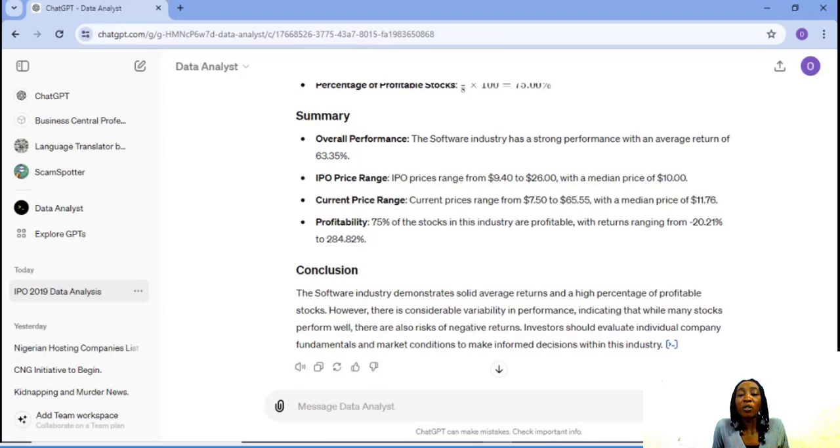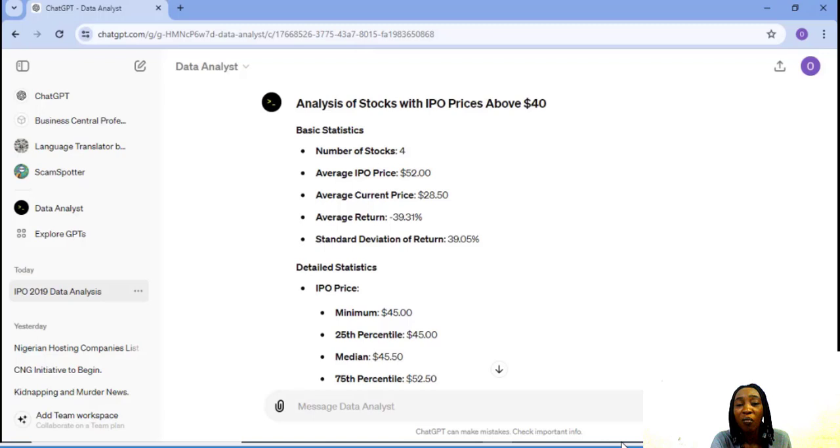So for the next question, analyze stocks with IPO prices above $40. Number of stocks for average IPO price $52, average current price $28.5, average return minus 39.3%, standard deviation of return 39.05%.